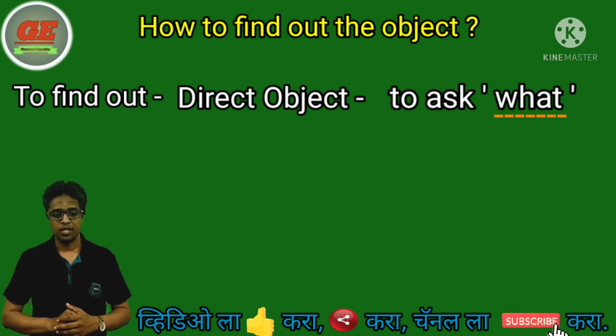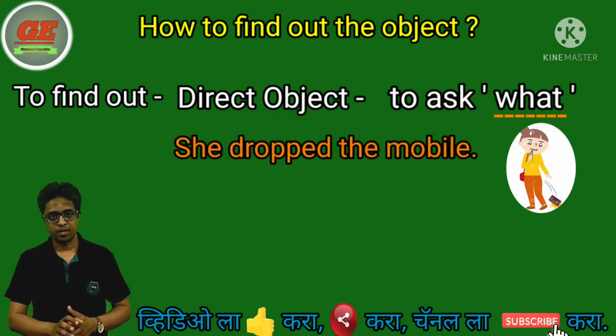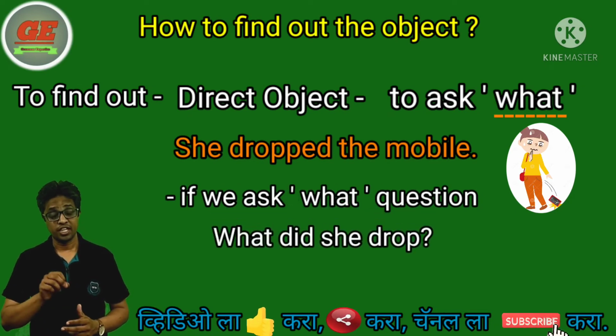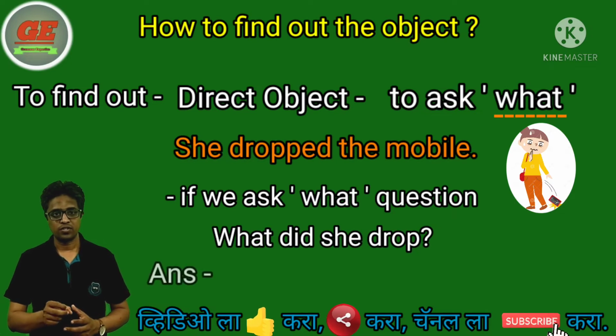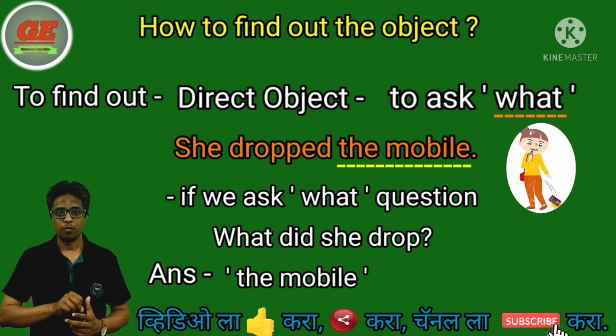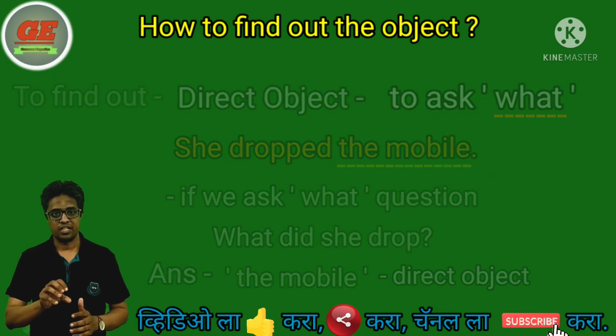With an example, we try to understand. She dropped the mobile. तर याच्यामध्ये if we ask the what question, then what did she drop? तर ह्याचा आन्सर काय येणार आहे, obviously the mobile. म्हणजे what question चं आन्सर, the mobile आलेलं आहे. That's why the mobile works as a direct object in the sentence.